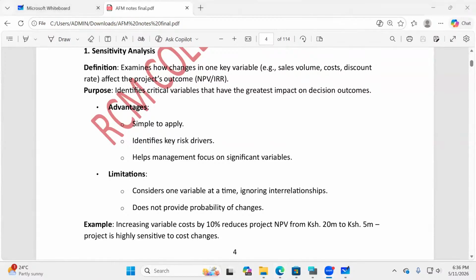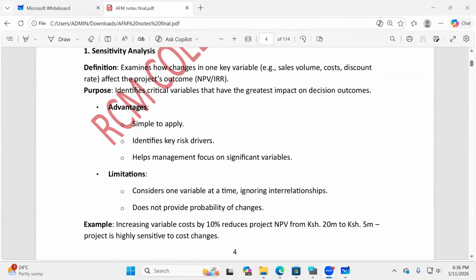So what is sensitivity? How sensitive is a project towards changes of certain variables? So definition: sensitivity analysis examines how changes in one key variable, changing these variables one at a time, e.g. sales volume, costs, discount rate, affect the project's outcome, which for the purpose of your exams will be the net present value.